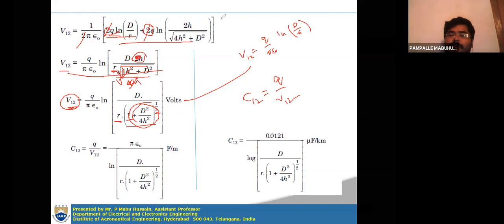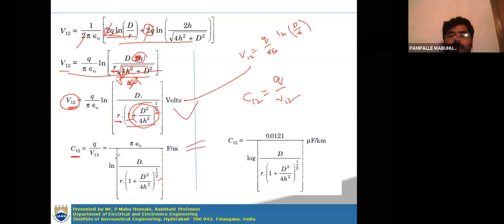So from this expression, Q by V12 can be written as pi epsilon naught by ln d by small r into (1 plus d square by 4h square) whole to the power of 1 by 2. This is the capacitance between the conductors 1 and 2 for a single phase transmission line by considering the effect of earth, right?